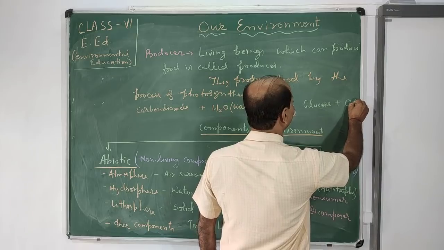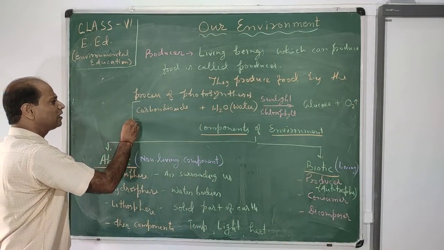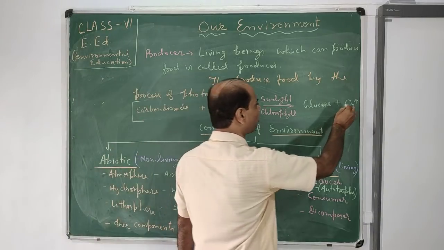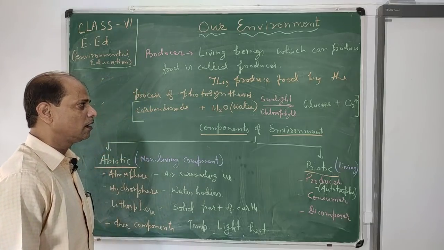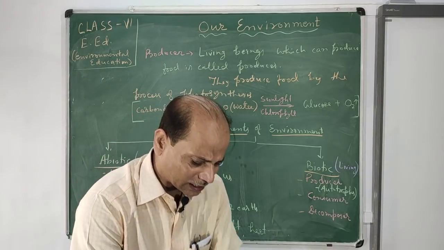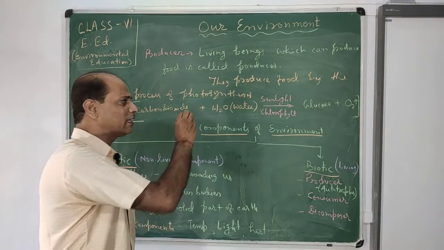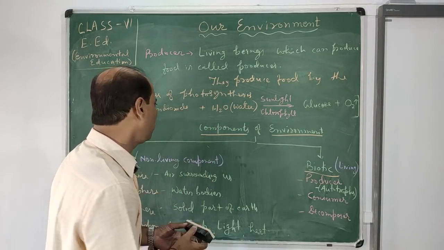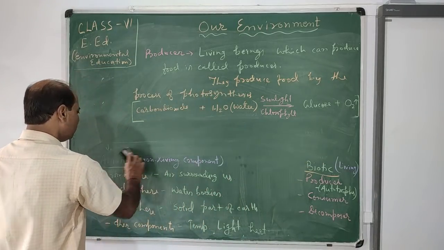So this is the way by which photosynthesis occurs, and photosynthesis is the overall process of food making in plants, and that's why they support us in different ways. Plants support us by giving us food. This food is only made by plants, not by other animals or organisms.